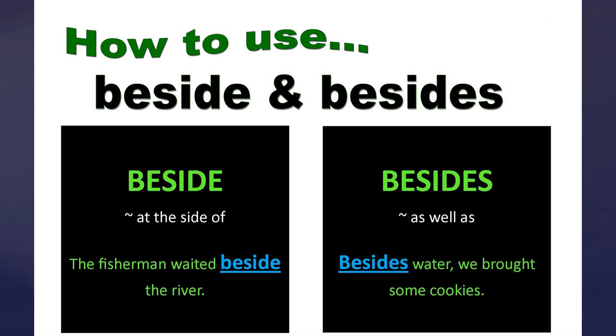Next difference, beside and besides. Beside means at the side of, by the side of. The fisherman waited beside the river. That means at the side of. Besides means in addition to, or we can say as well as. Besides water, we brought some cookies. That means along with cookies, we brought water also. That indicates as well as, and beside indicates at the side of. The child is walking beside his mother. Besides, in addition to. Besides giving chocolates, I distributed cake among the children.